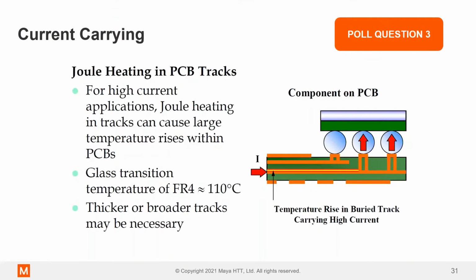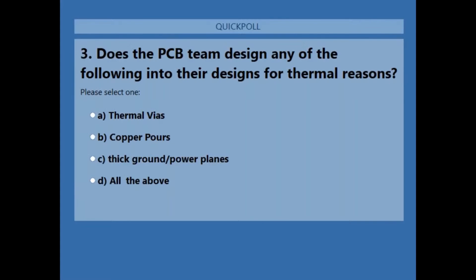And with that, I'm going to go ahead and put forward the third polling question, which should be there right now. Again, it relates to the PCB design that we've been going over. The question is as follows: does the PCB team design any of the following into their designs for thermal reasons? Go ahead and select one. A, thermal vias, B, copper pours, C, thick ground and power planes, or D, all of the above. Again, use your best guess. If you're not 100% sure, that's fine. It helps us understand what are some of the thermal design strategies being used by the PCB team.